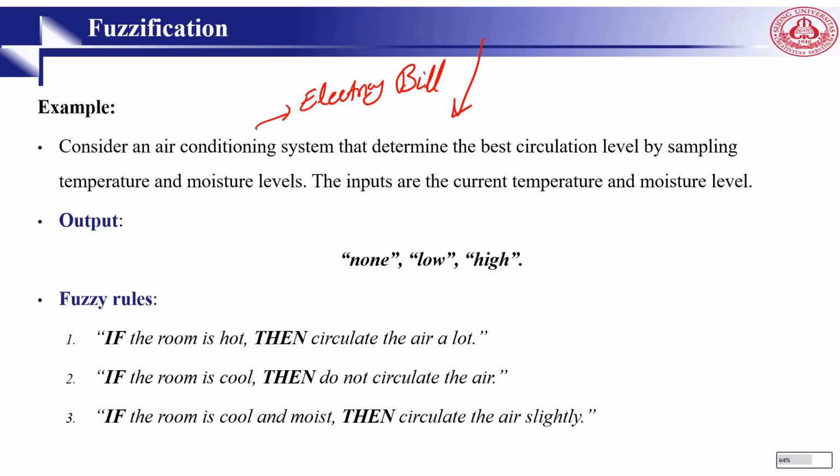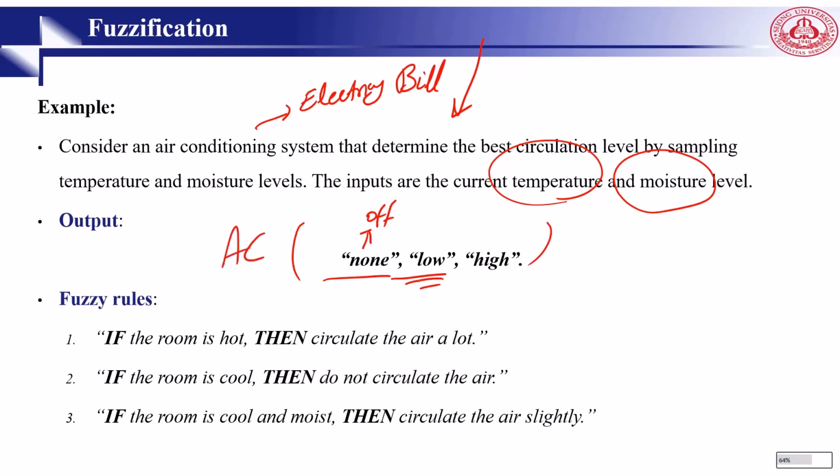In this system, the inputs are the current temperature and moisture, and the output is the level of AC. It could be off, it could be low, and it could be high, right? So if the temperature outside is good, why should it be high? It should be off, right? Then we can have an acceptable, reasonable electricity bill at the end of the month.